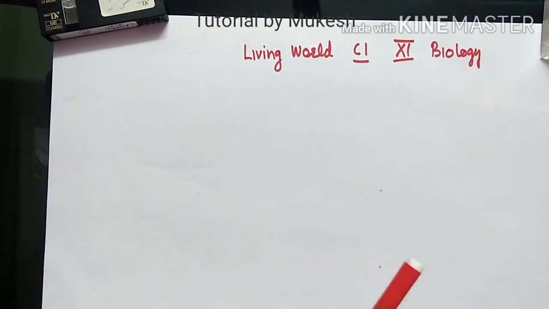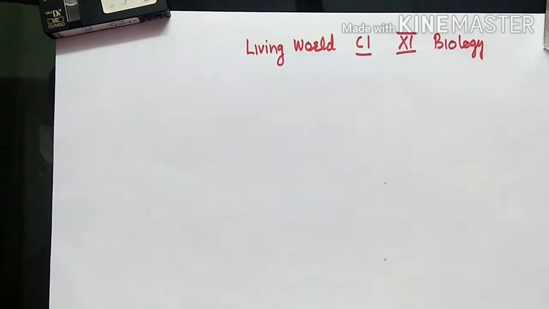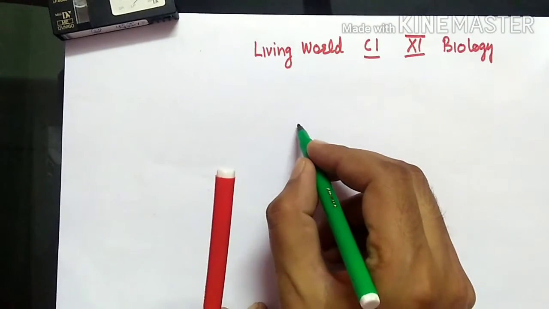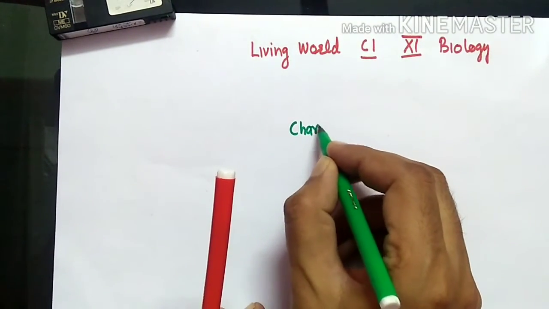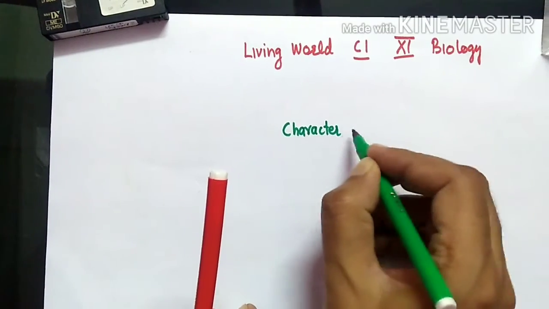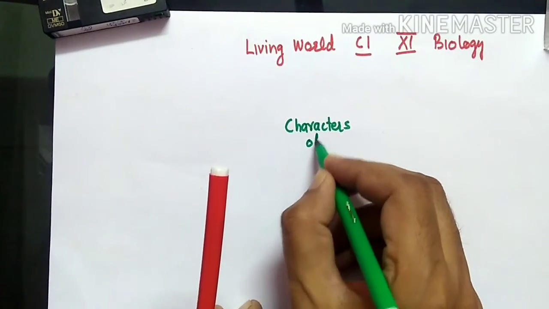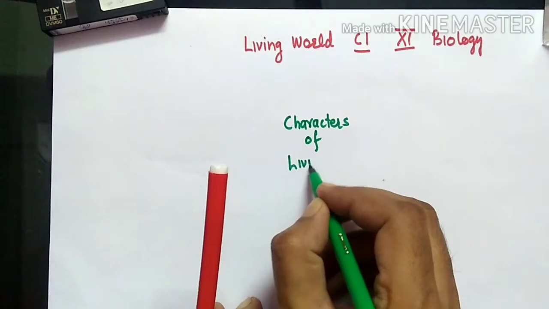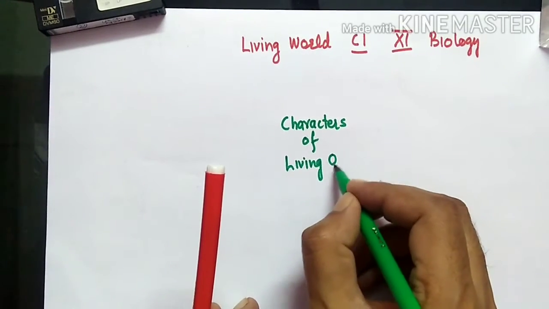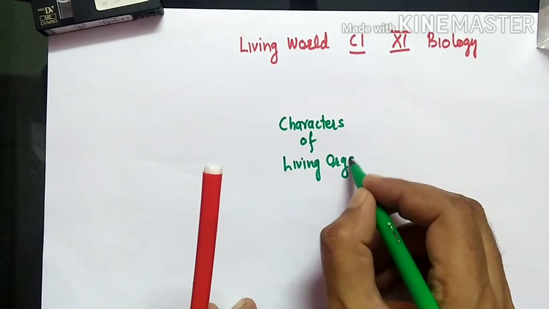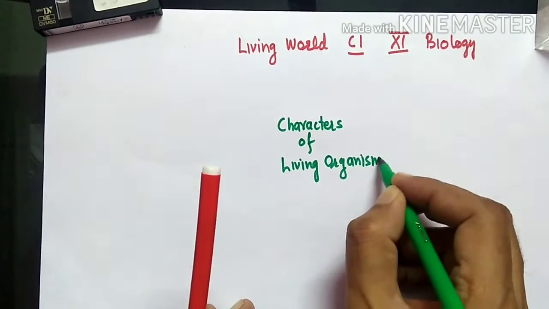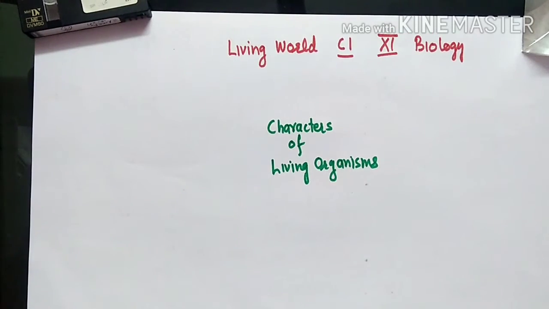So living organisms, we are saying that they have some characters. What are these characters?